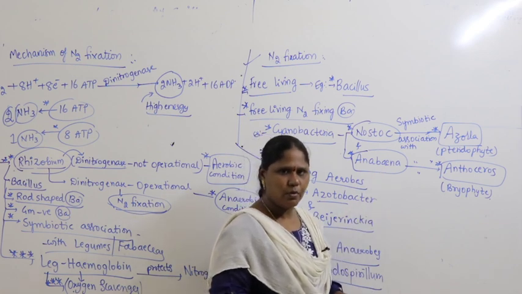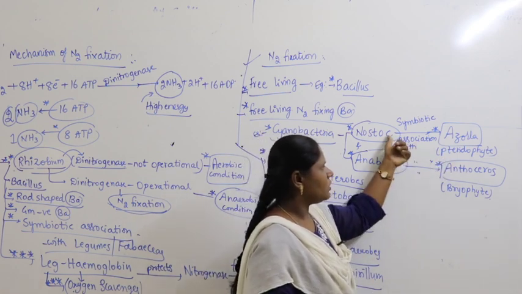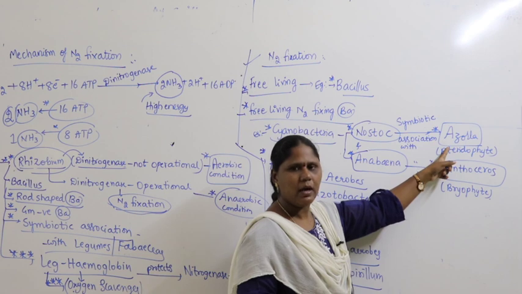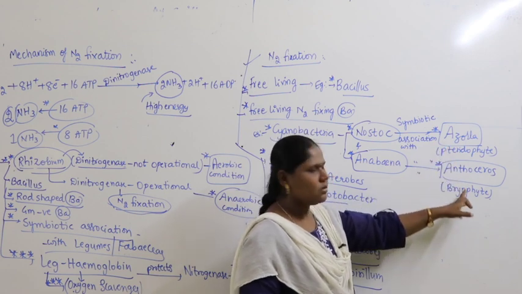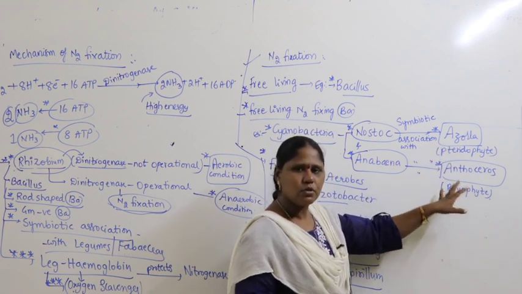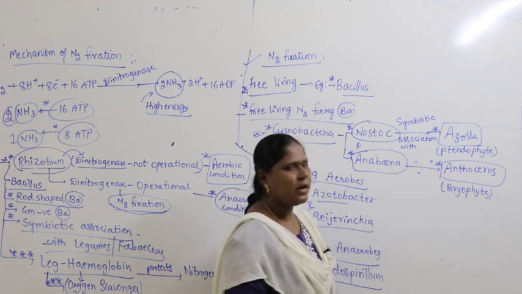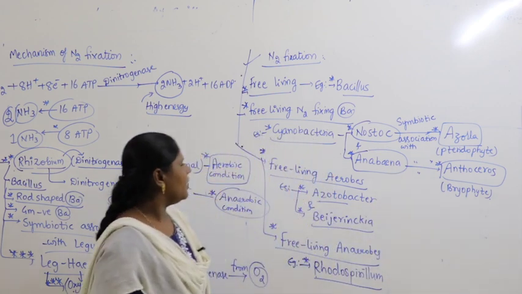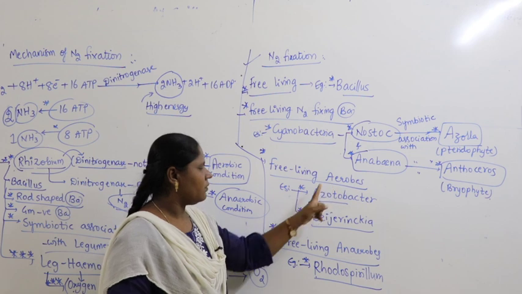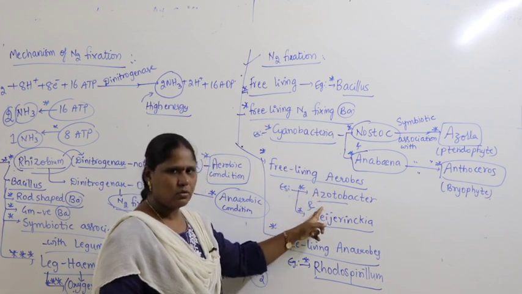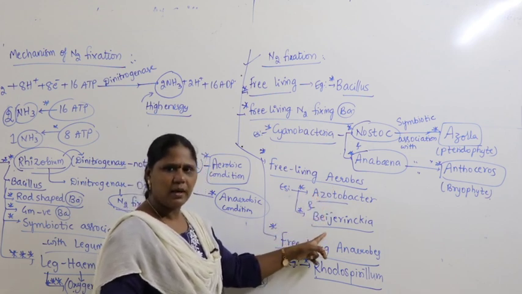Indirectly, the question may come as: pteridophyte means Nostoc, that's Azolla, commonly called aquatic fern, and bryophyte Anthoceros means Anabaena, right.